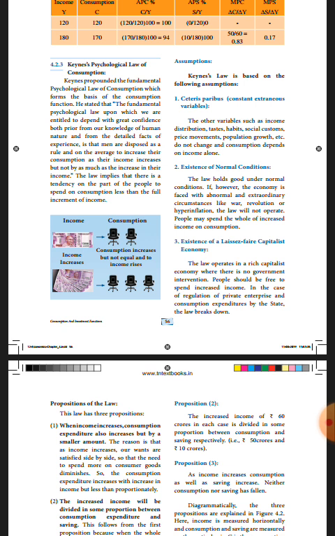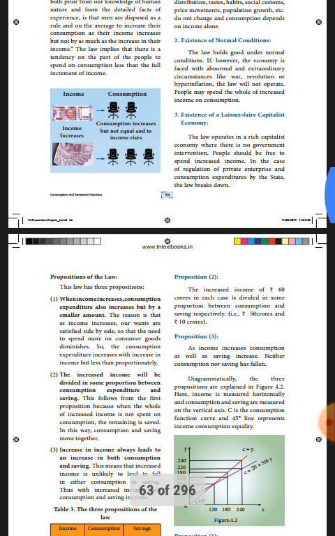I think you all understood. Now the next one, you refer to the propositions of law. First one: when income increases, consumption expenditure also increases, but by a lesser amount.